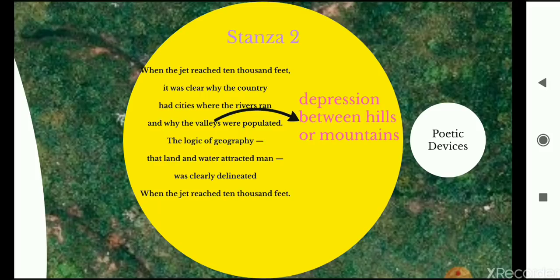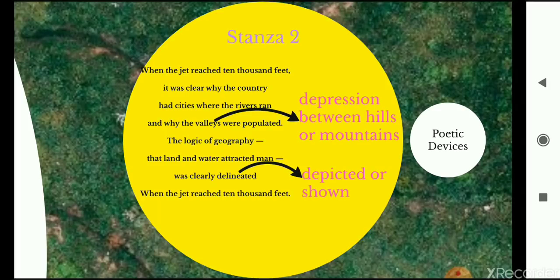The logic of geography that land and water attracted man was clearly delineated when the jet reached 10,000 feet. So the poet says that the logic of geography as a discipline, as a subject, has one logic, that people tend to live around land and water, around water bodies generally, that land and water attracted man. Land means obviously everybody lives on land. Land means people try to live around land that is fertile, right? So people are attracted towards land and water, and this logic of geography was clearly delineated means depicted or shown.